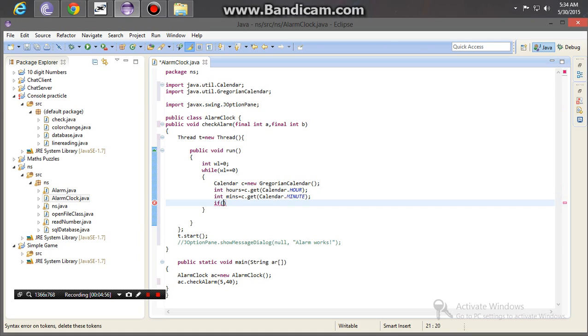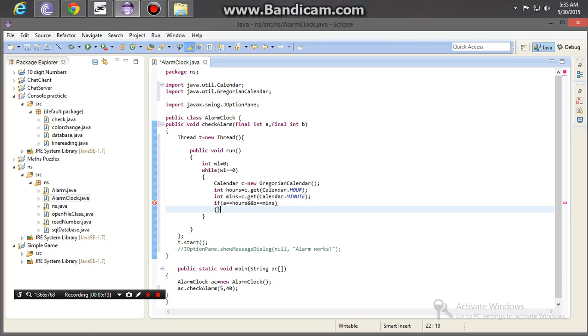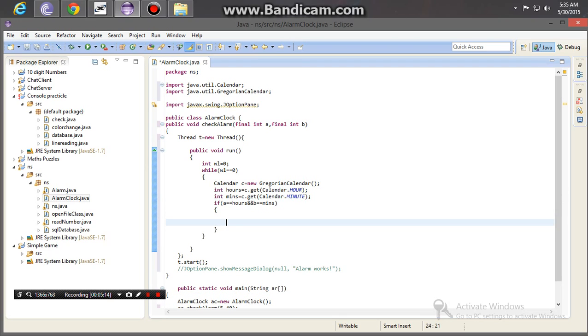Inside the if you have to type a equals hours and b equals minute. Then you have to break the loop, but before that you have to copy paste the alarm JOptionPane line, so that it will alert you.